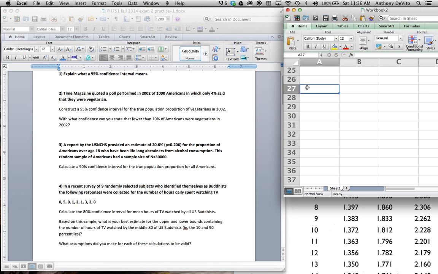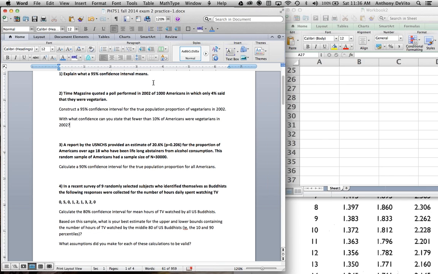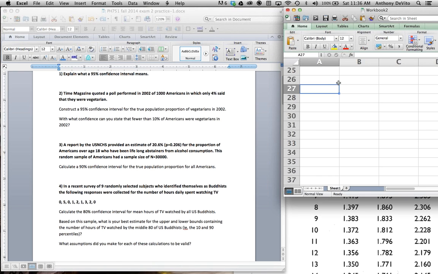Okay, so let's see what we have here. We don't know the proportion of all Americans that are vegetarians. We only know that in a random sample of 1,000 Americans, 4% of them said that they were vegetarians. Okay, so what do we know? We know p-cap. We usually put a little cap on top of that p to represent the sample proportion, not the population proportion, which is p.